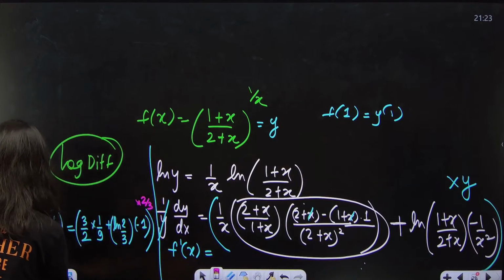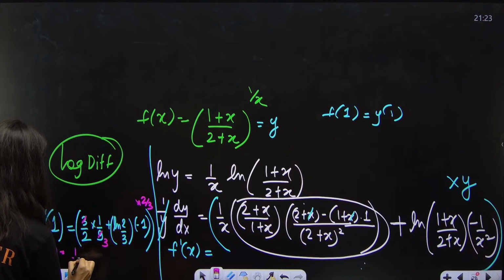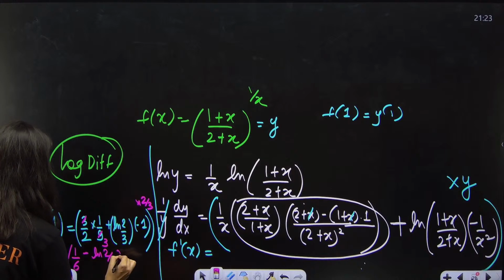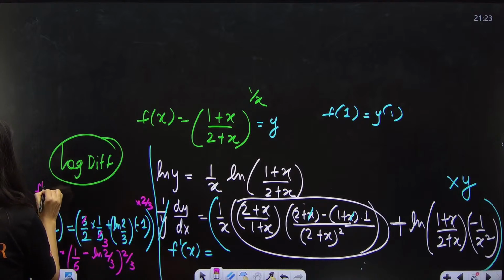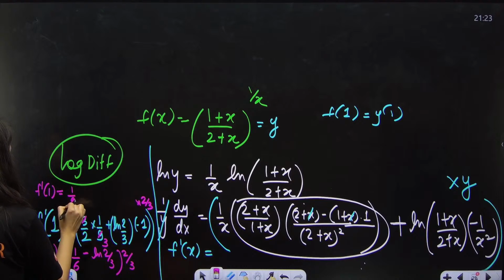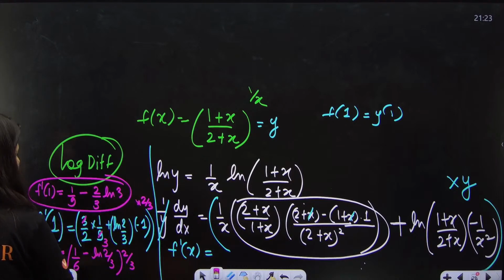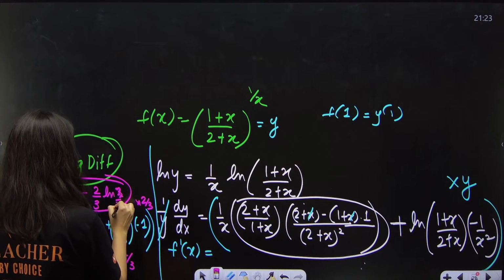Okay, so f dash 1 finally will become what? This is 3. So 1 by 6 minus ln 2 by 3, and you are having one more 2 by 3. If you multiply this inside, what will it become? F dash 1 will become 1 by 9 minus 2 by 3 log of 2 by 3. This is your f dash 1. Correct?